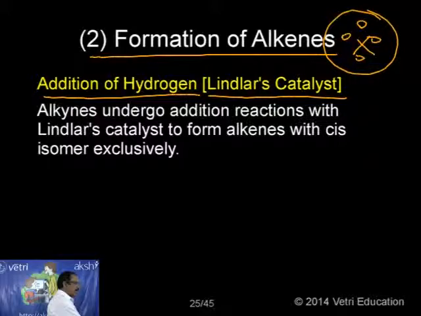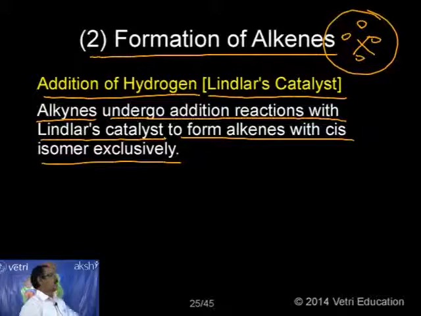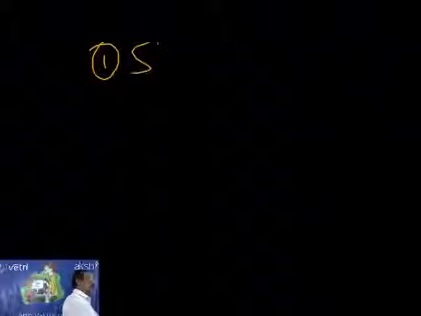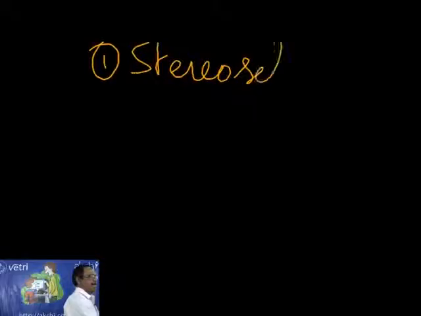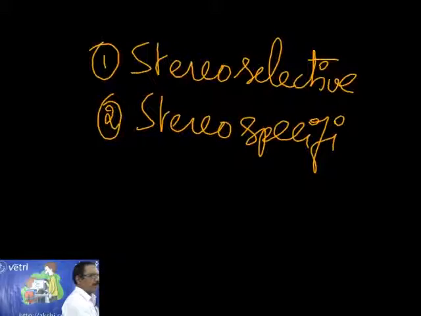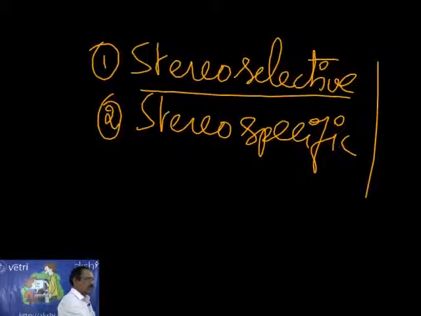So here, alkynes undergo addition reaction with the Lindlar catalyst to form alkene with the cis isomer exclusively. This is the most important information. So here I can use two terms. One is stereoselective, another is stereospecific. Commonly, often this question is asked under the IIT question papers, we can see. What is the stereoselective and stereospecific?